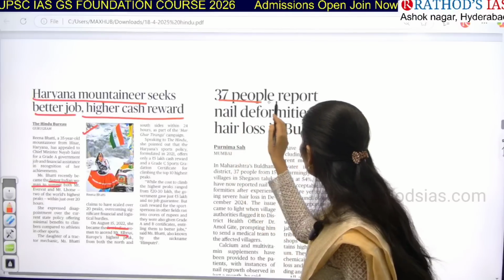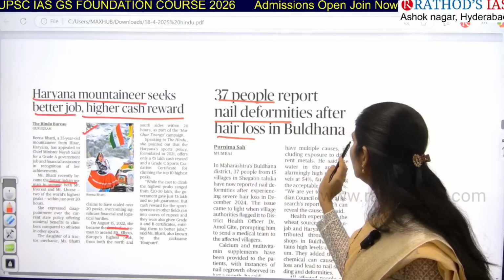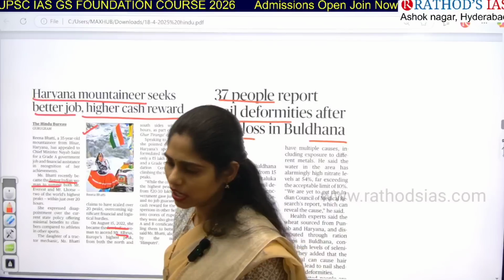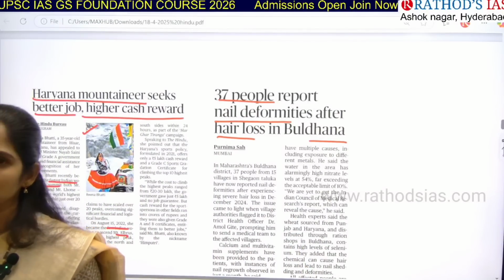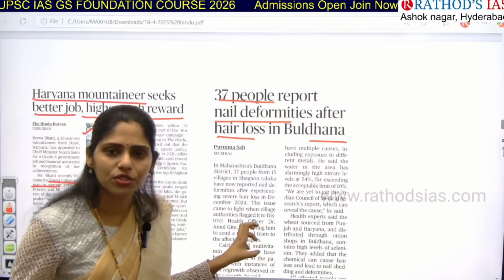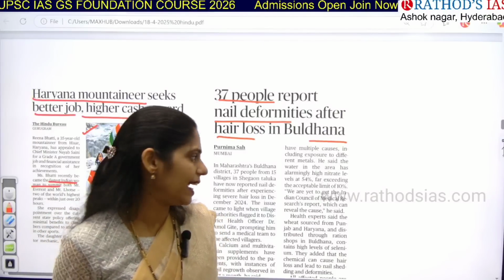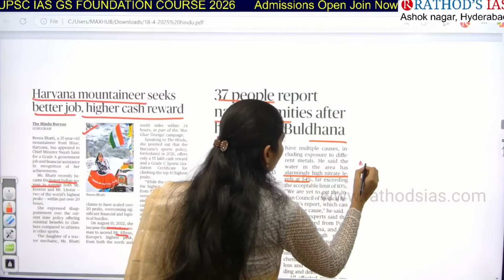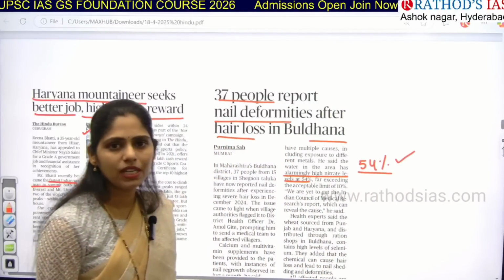And the next one is 37 people report nail deformities after hair loss in Buldhana. This area is located in the state of Maharashtra. As you all know, one important problem that we are facing is water pollution. In this region also there is very high water pollution. The important pollutant is nitrate. There are very high nitrate levels, and the level is 54%.